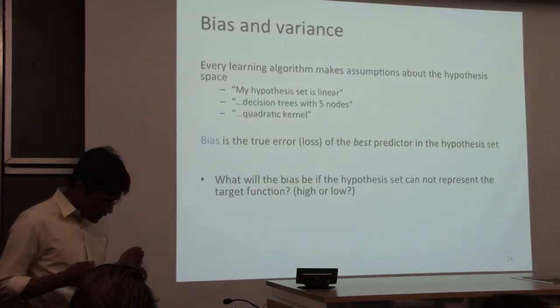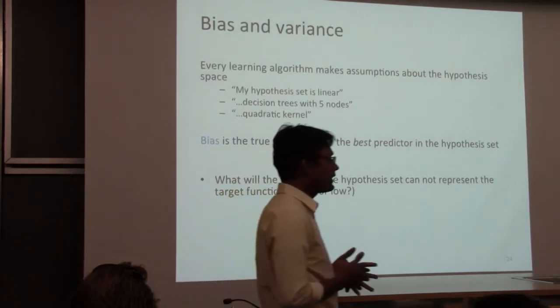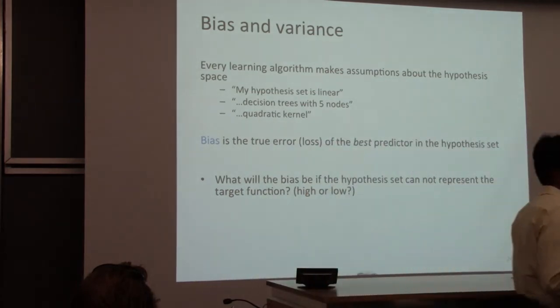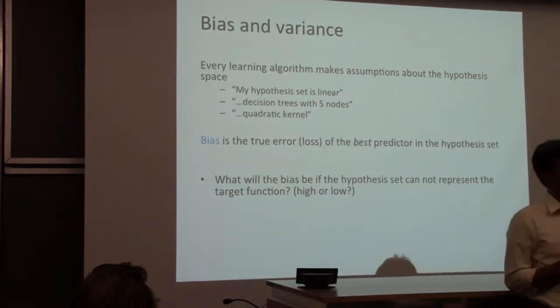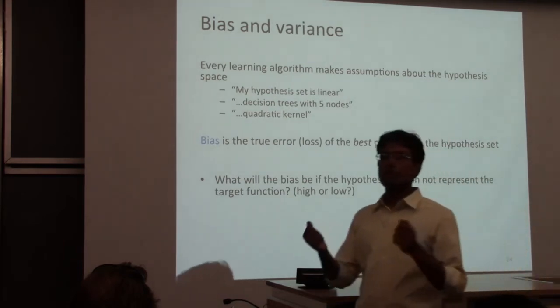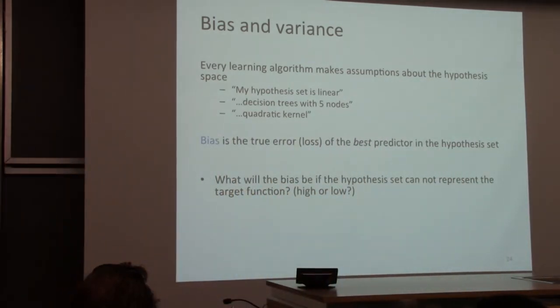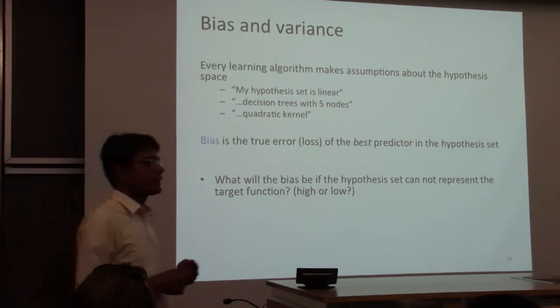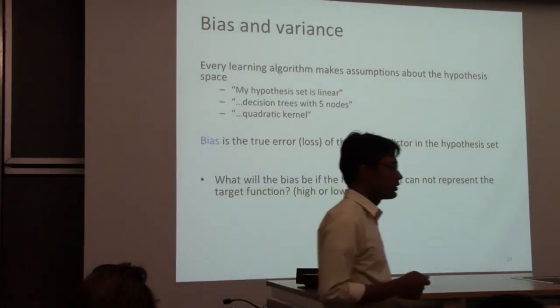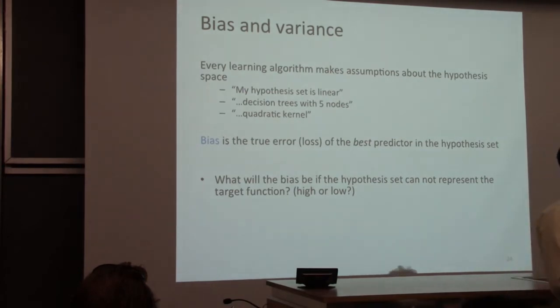So, first let's talk about bias. Every learning algorithm makes some assumption. Every learning strategy makes some assumptions about your model. You believe that your data is linearly separable. You believe that this is a set of features that are good enough. You believe that an 8th degree polynomial kernel is the right thing to use. I don't know why, but you might do that.